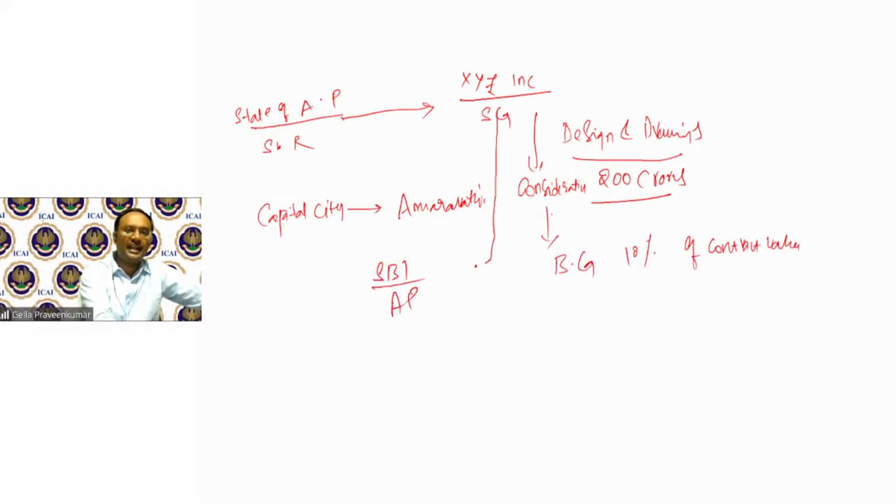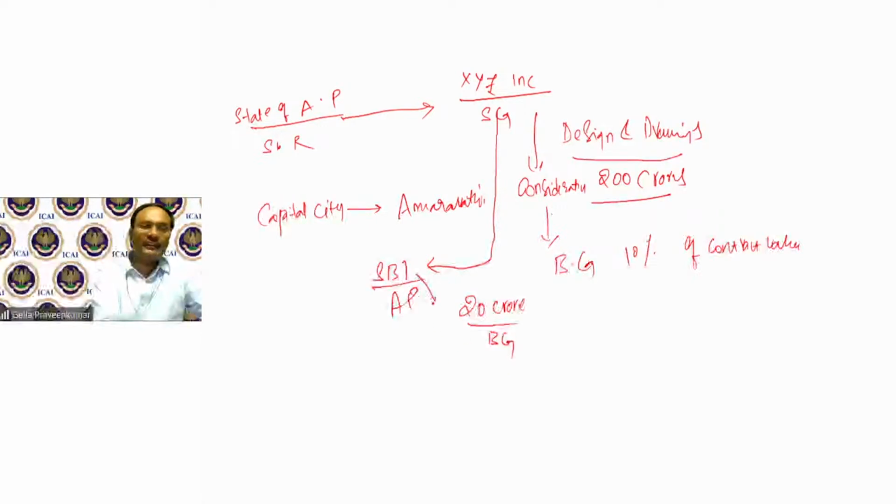XYZ INC approaches State Bank of India saying that, look, I got a contract from Andhra Pradesh government. I'm giving design and drawing services where this is my contract value. Part of this 20 crores I have to provide as bank guarantee. Now, State Bank of India, when they render services, State Bank of India is a registered person in Andhra Pradesh. Service recipient is XYZ Singapore.